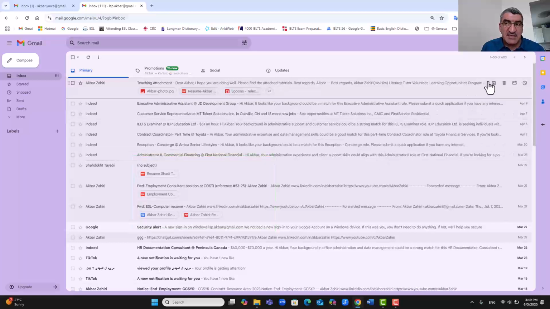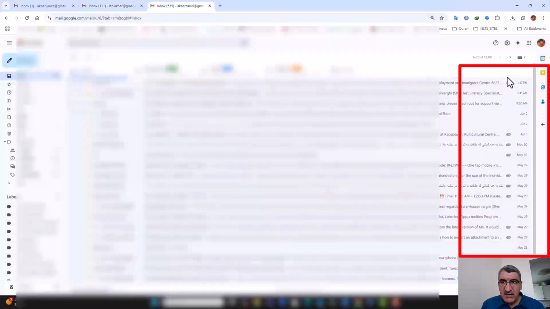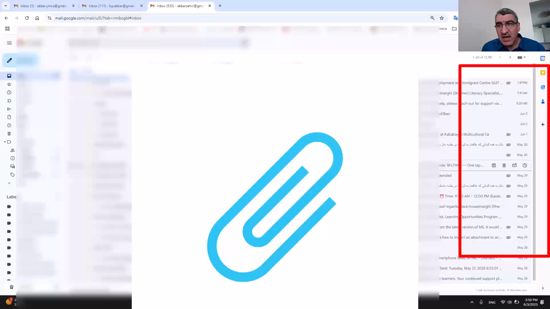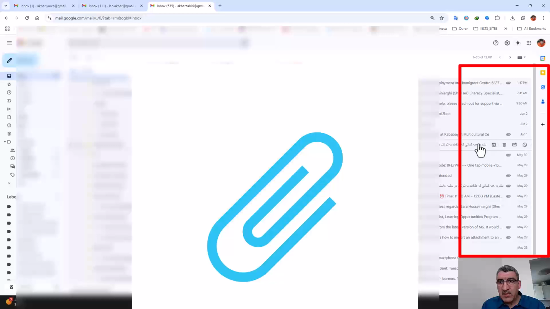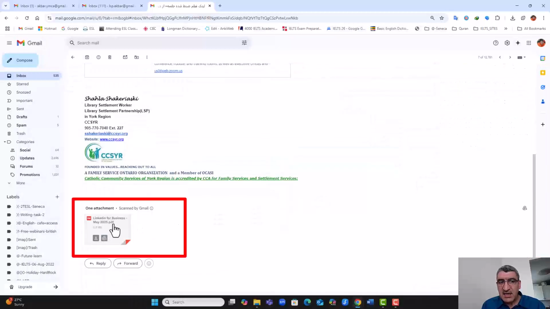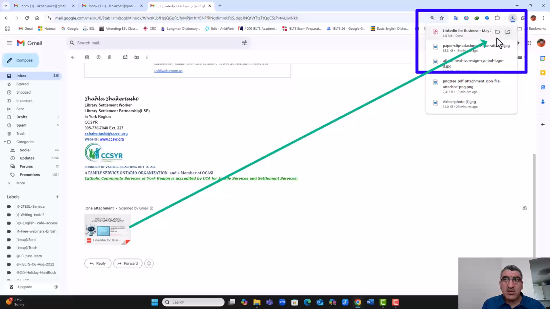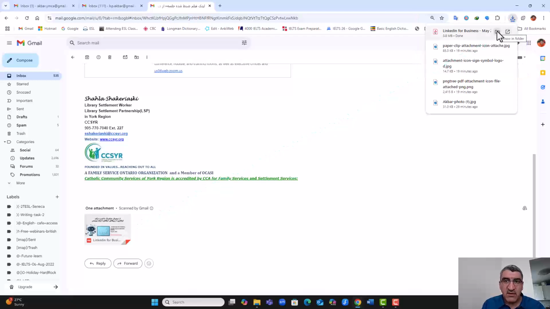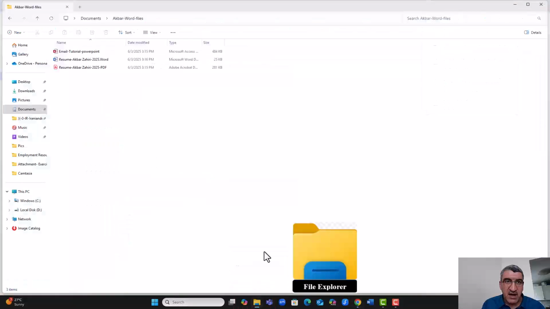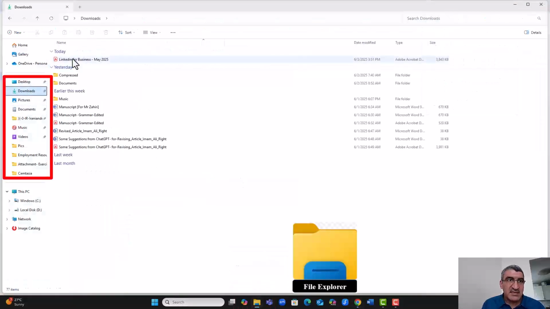So these are the file attachments. Sometimes your attachments are in the view, you can see on the right. Pay attention here. This is my other account. If you look here, the emails which have an attachment have a clip sign on the right, it shows that they have an attachment. For example, when I open this one, I can see here there is an attachment on it. And to download, as I mentioned, I click here, download, and it is downloaded here. To open it, I can open it here or go to the folder, or click here, File Explorer, and then go to downloads. It is here.